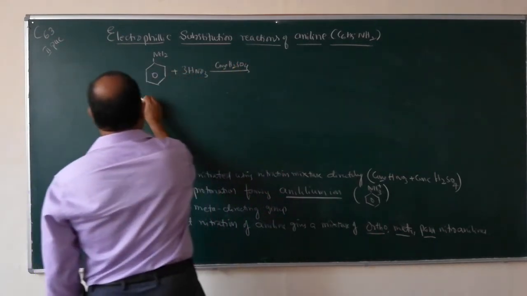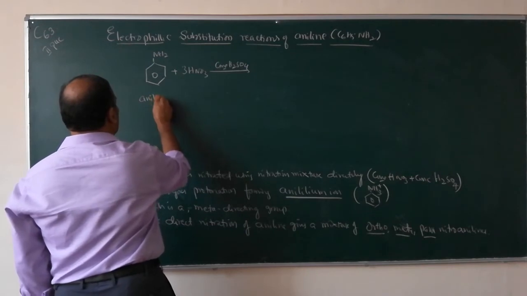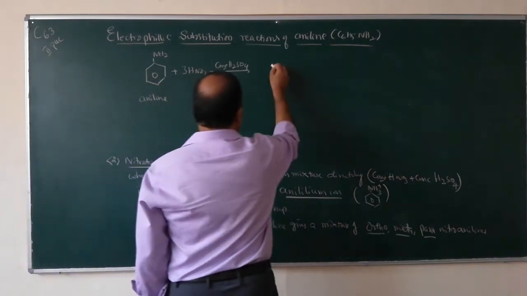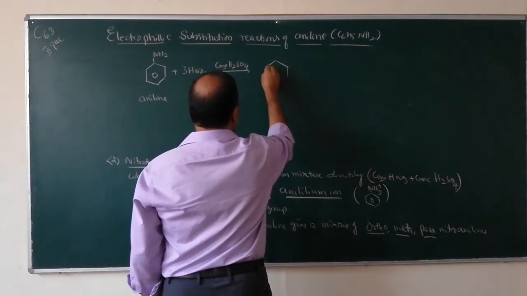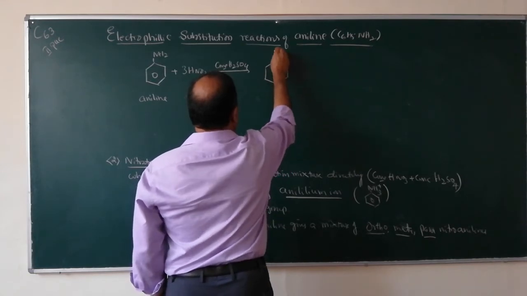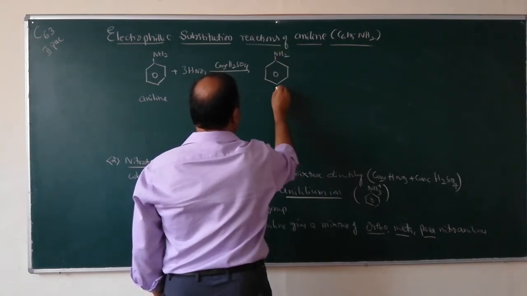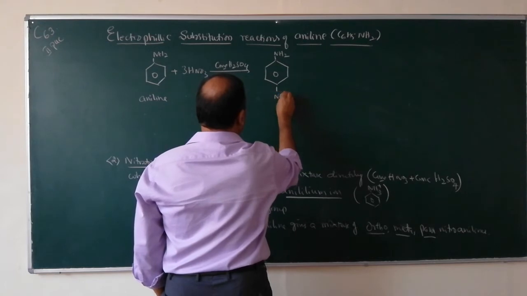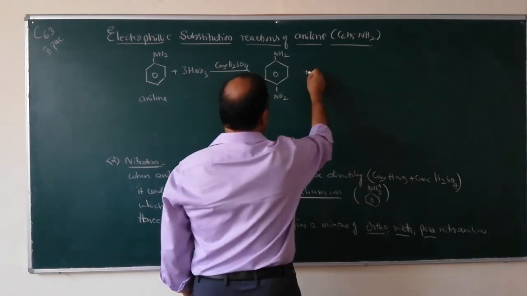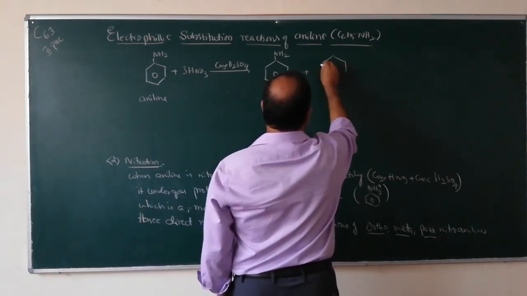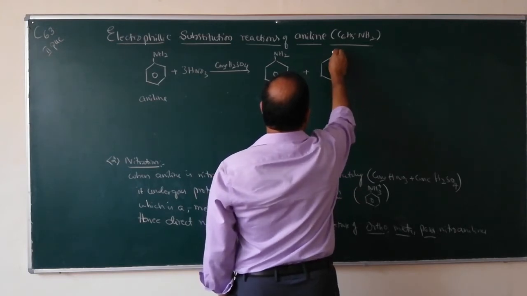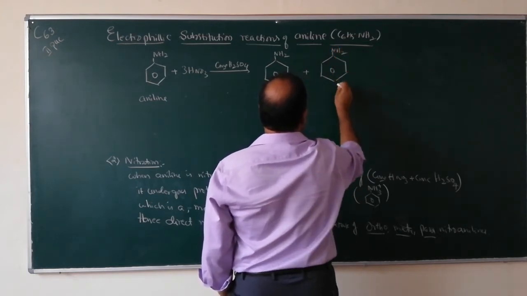When it is directly nitrated, you will get a mixture of NH2 with NO2 at the para, meta and ortho positions.